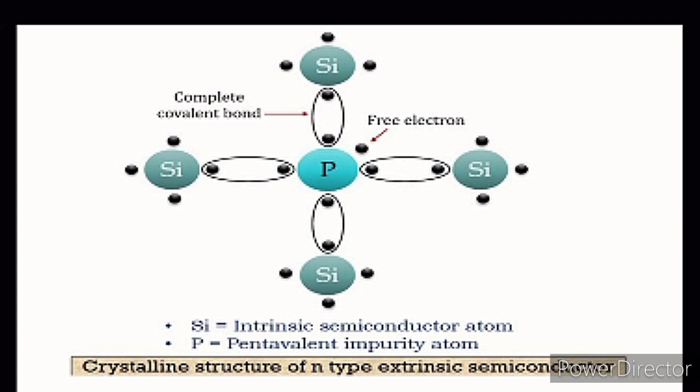Semiconductors have two types. One is the intrinsic or pure semiconductor, and the other is the extrinsic semiconductor. In the extrinsic semiconductor, there are two types: the N-type semiconductor material and the P-type semiconductor material.